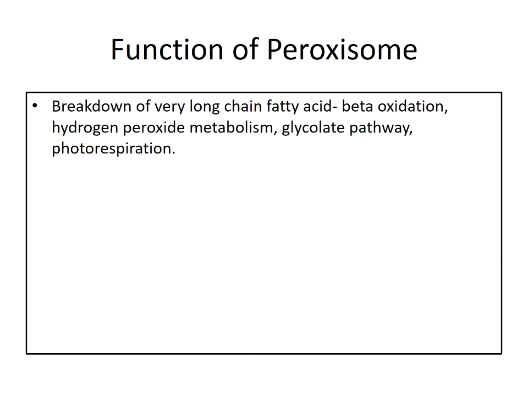So next is the function of peroxisome. The main function of peroxisome is the breakdown of very long chain fatty acids, that is beta oxidation, and also hydrogen peroxide metabolism and the glycolate pathway, and also photorespiration.